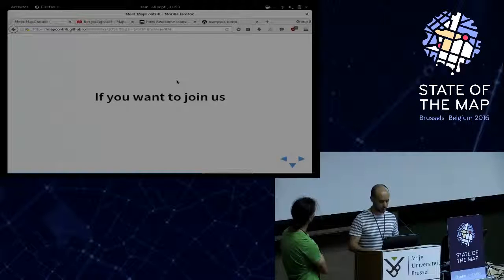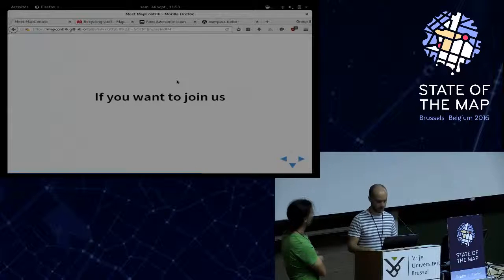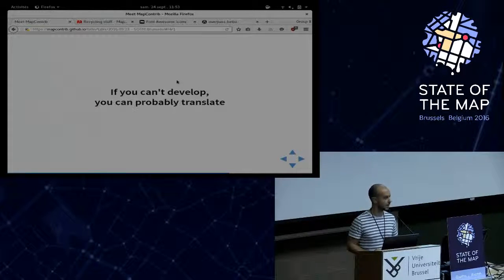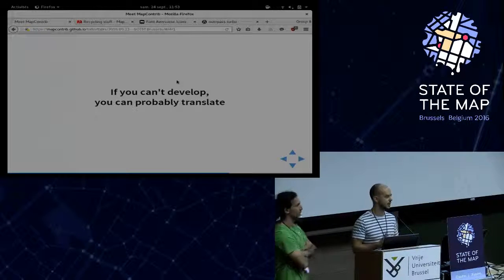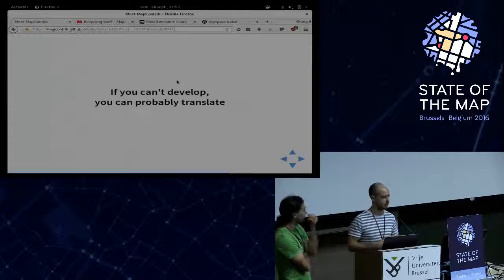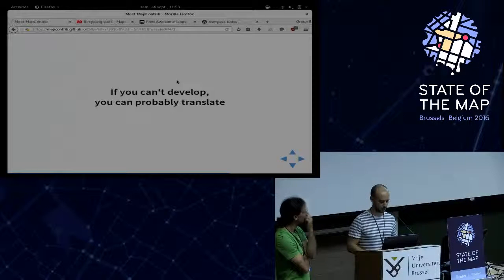If you want to join us, we are only 2 on this project, and it's a lot of work. We have a lot of ideas like you. If you want to join us and help us to enhance the application, if you can't develop, you can probably translate. Today, the application is available in English, French, and Italian. So if you speak Spanish or another language, you can go and propose your translations.